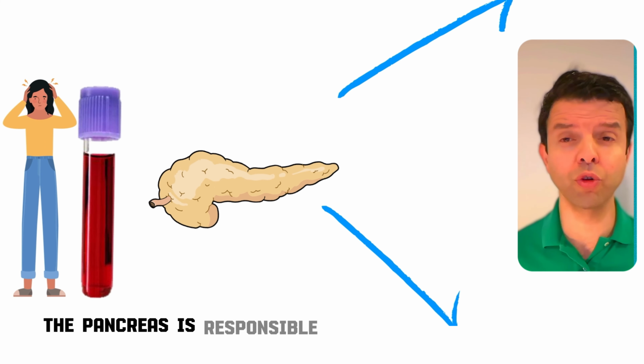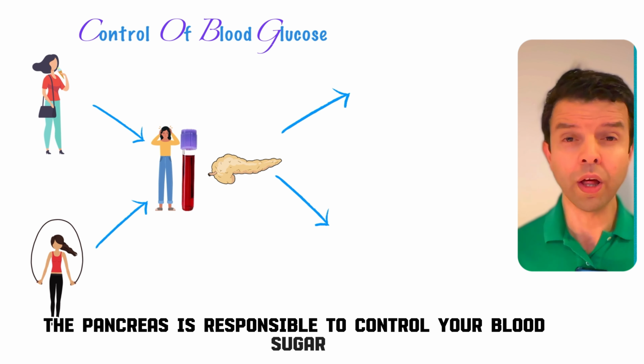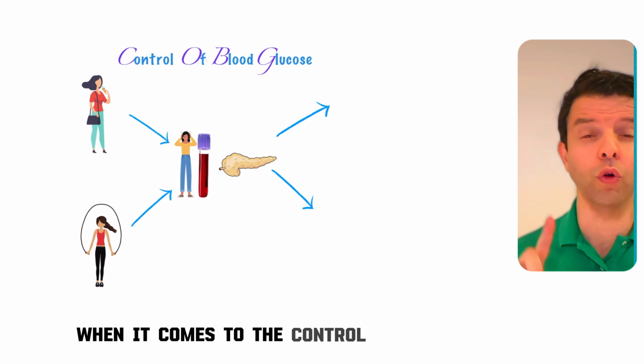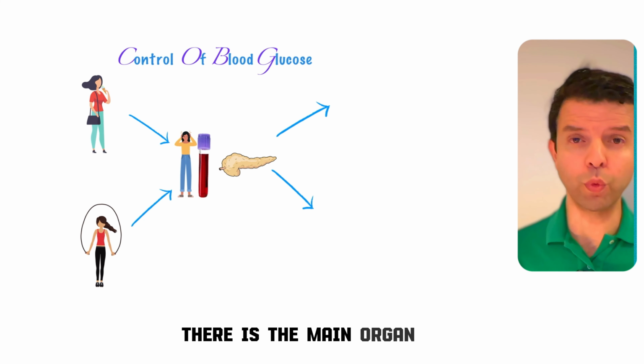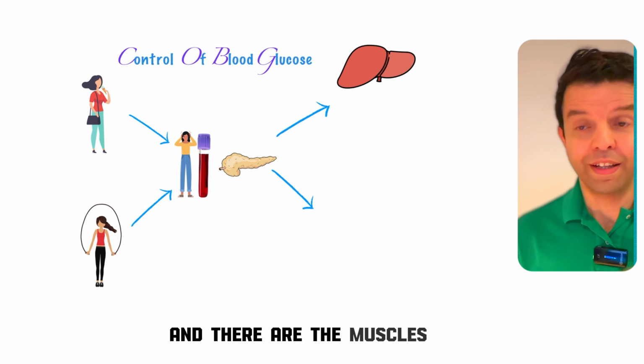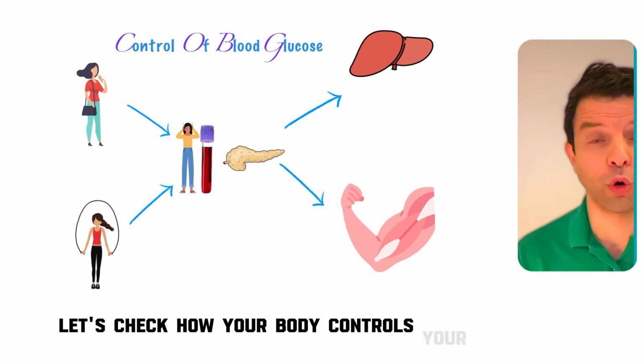The pancreas is responsible for controlling your blood sugar. There are 2 target organs when it comes to the control of blood sugar. There is the main organ, which is the liver, and there are the muscles. Let's check how your body controls your sugar level. Think about it.